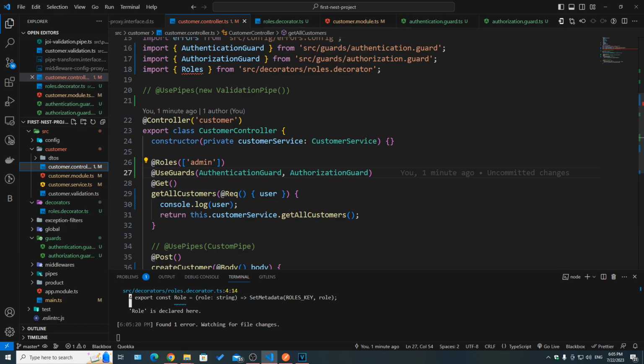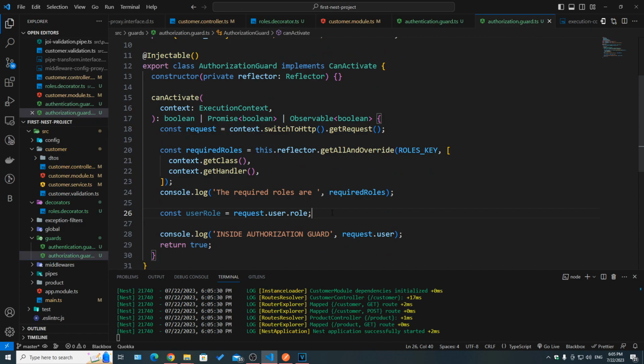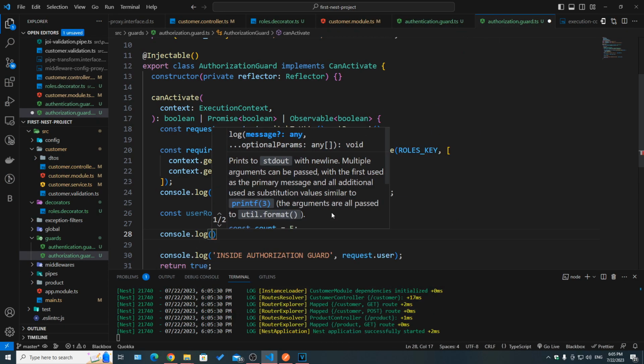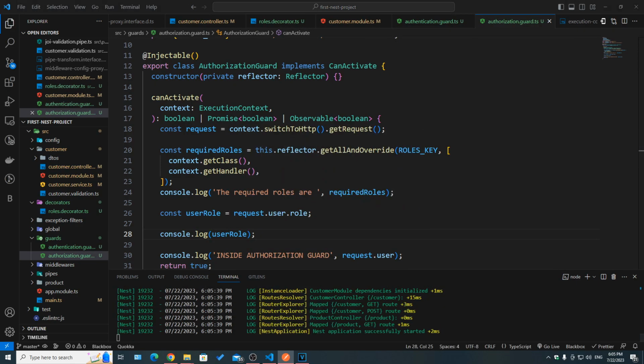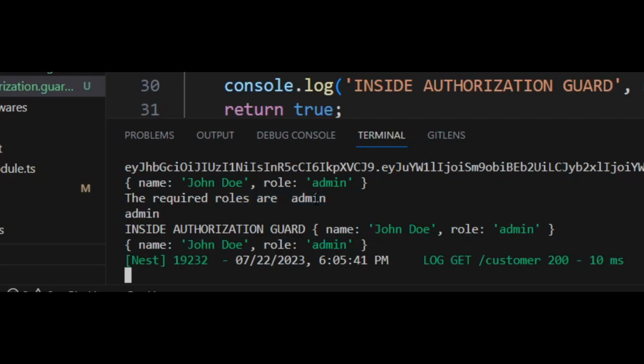So instead of an array of roles, we're gonna have one role, which is admin. So let's go ahead and log the user role as well. If we hit on send on Postman, we can see the required role is admin, and then we have the user role, which is also admin.